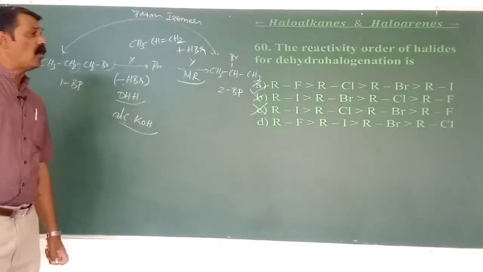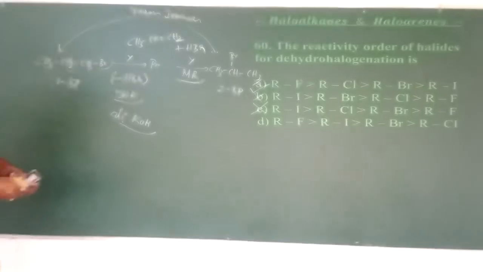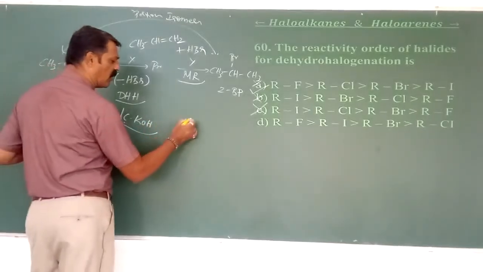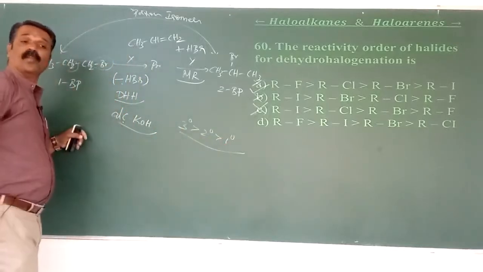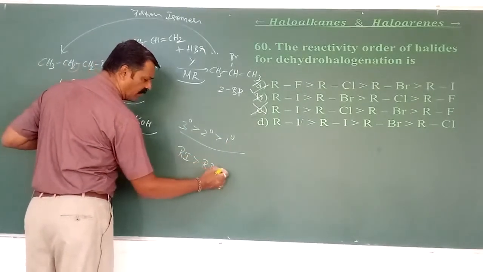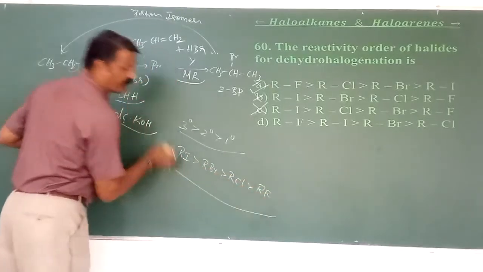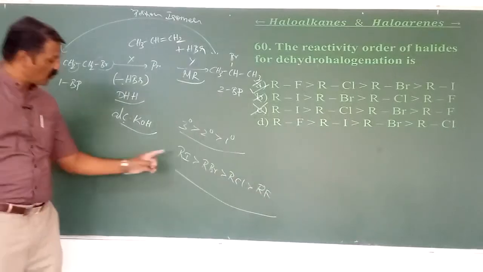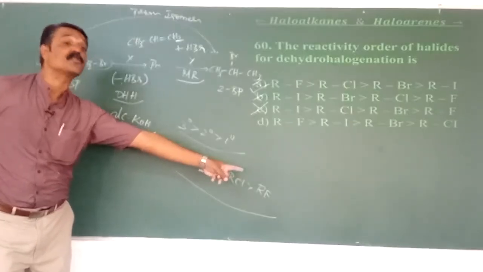The reactivity order of halides for DHH, I already mentioned in the previous session. For various haloalkanes, the order is RI is always greater than RBr, which is greater than RCl, which is greater than RF. Why? Because the C-I bond is weak and the C-F bond is strong.